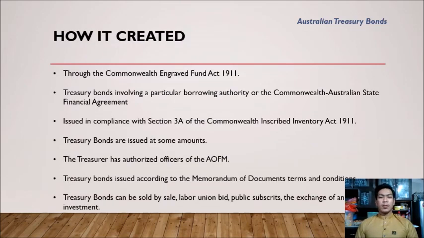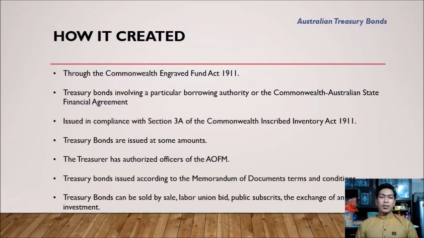How Australian Treasury bond was created. Section 4 allows for establishing treasury bonds by lending to raise funds through the Commonwealth Inscribed Stock Act 1911. Treasury bonds and other acts involving a particular borrowing authority or the Commonwealth Australian State Financial Agreement are issued in compliance with Section 3A of the Commonwealth Inscribed Stock Act 1911, in the same way and in the condition as directly provided by the Commonwealth Treasurer of Australia.